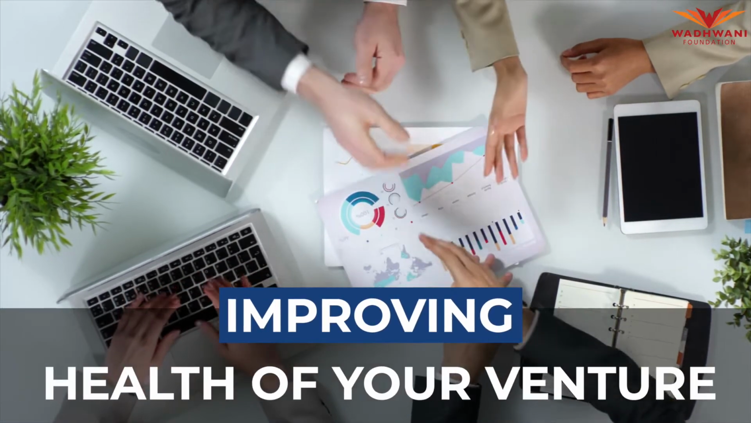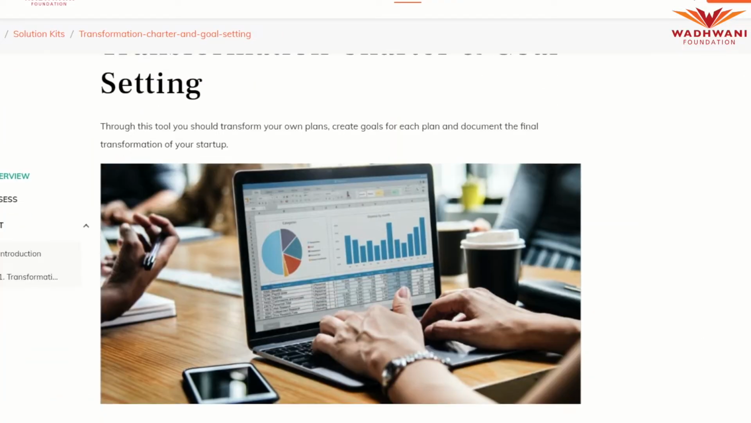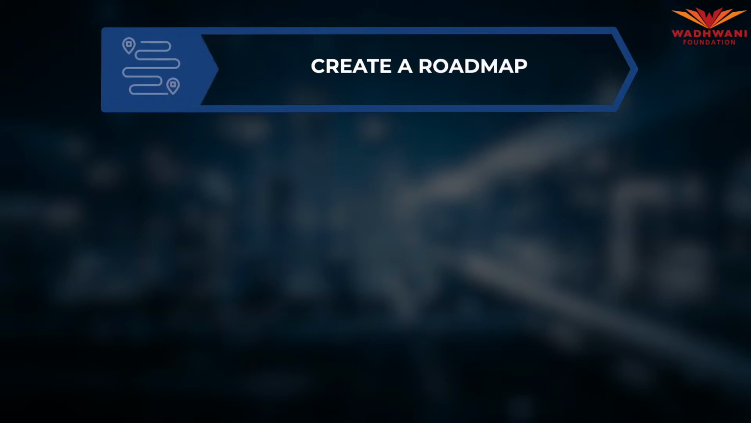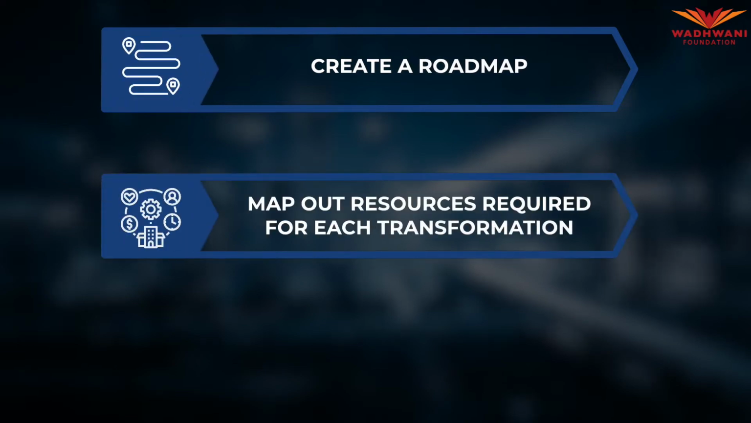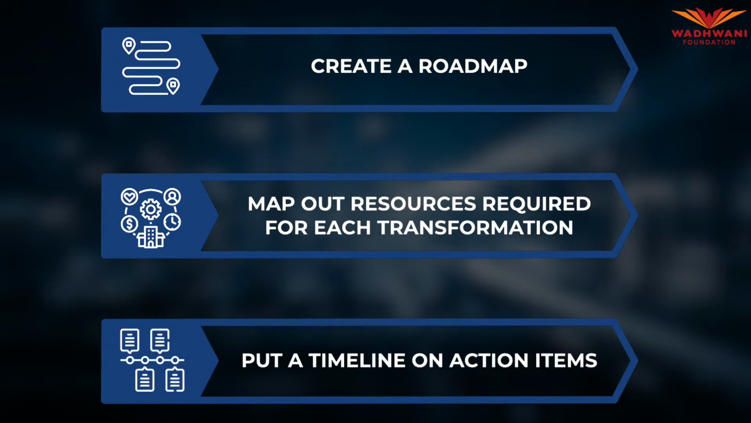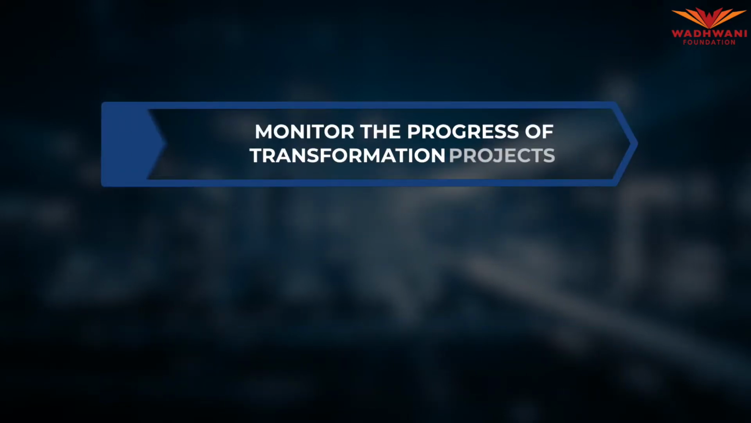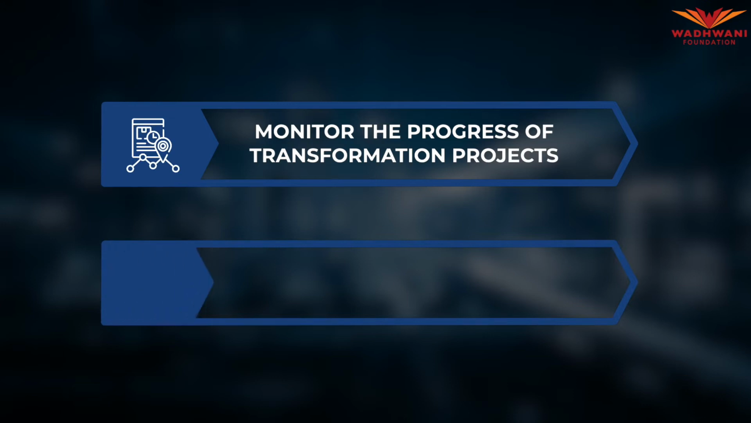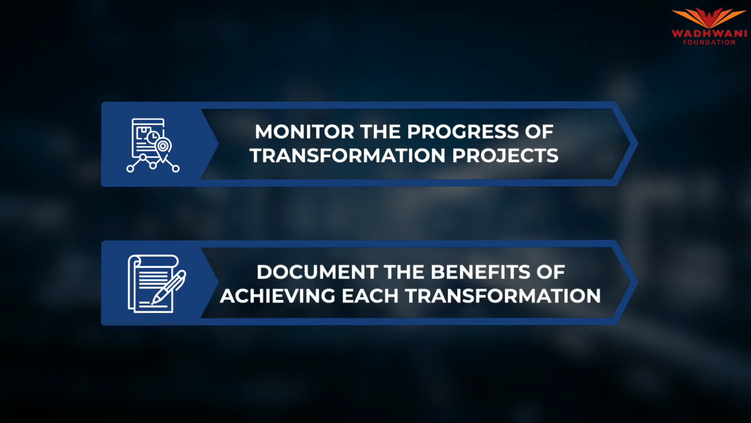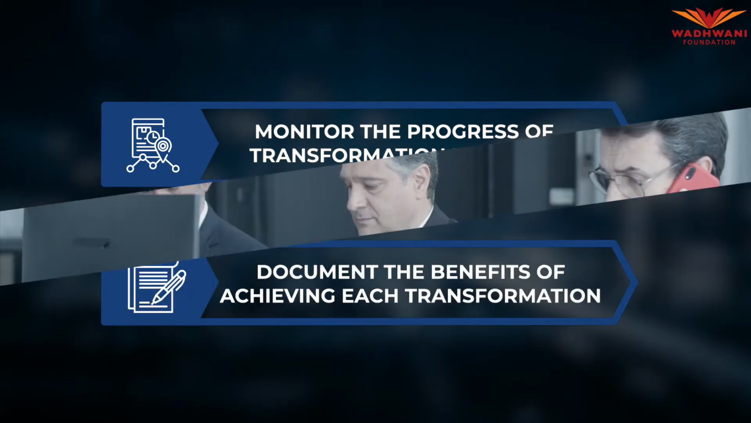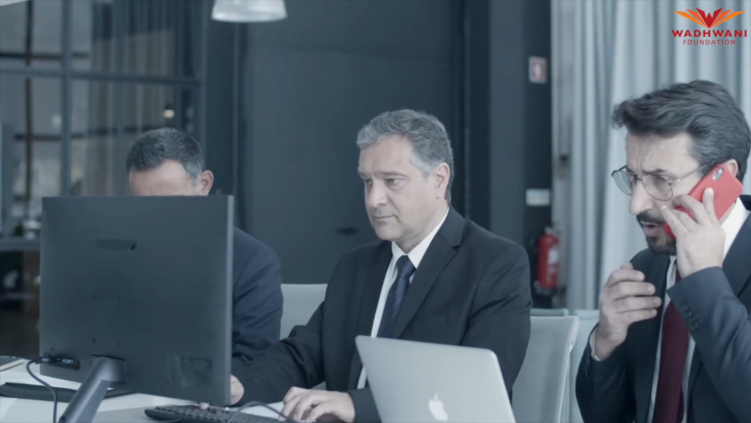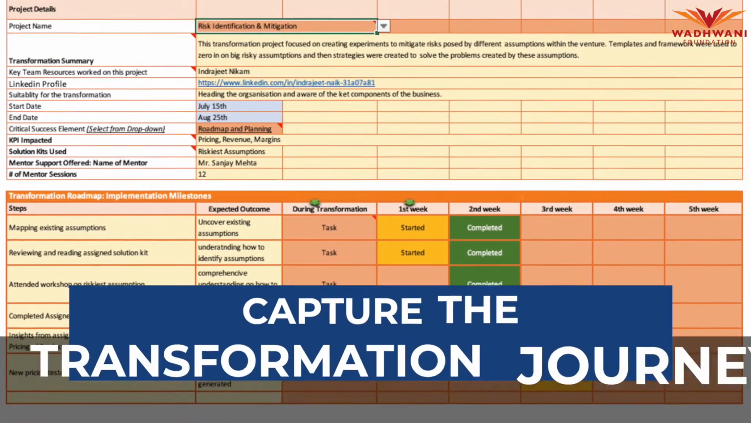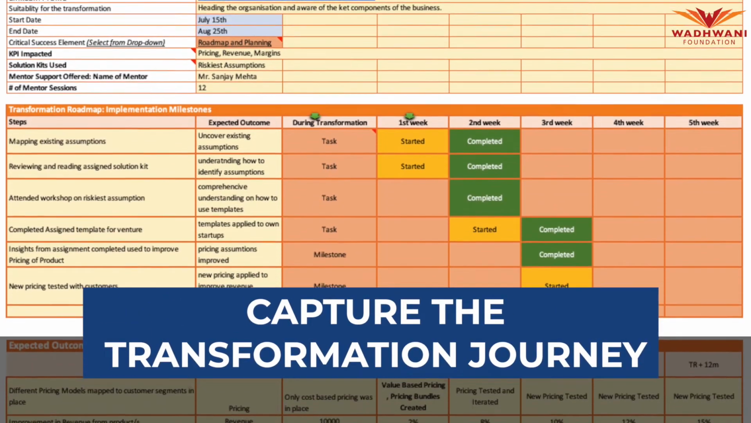of your venture. The Transformation Charter and Goal Setting tool will help you create a roadmap, map out resources required for each transformation, put a timeline on action items, monitor the progress of transformation projects, document the benefits of achieving each transformation. Once transformation projects have been activated, the Transformation Report will help you capture your startup's transformation journey.